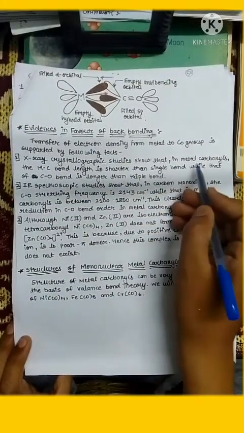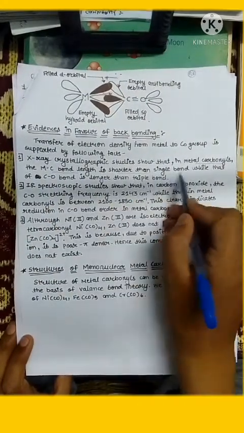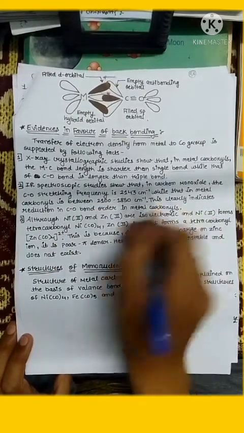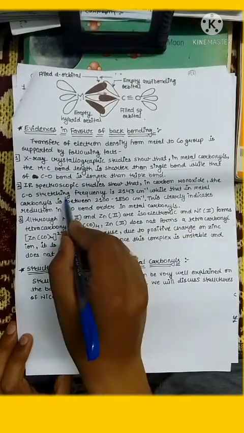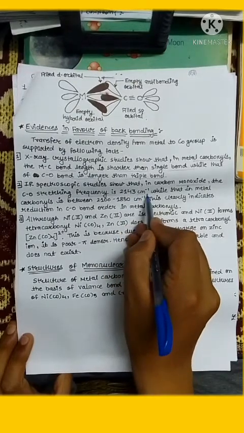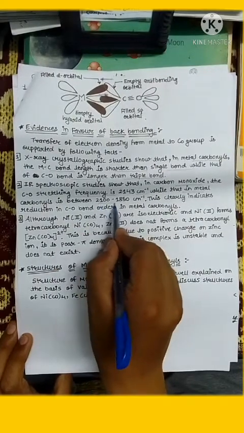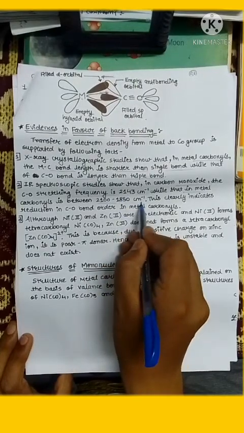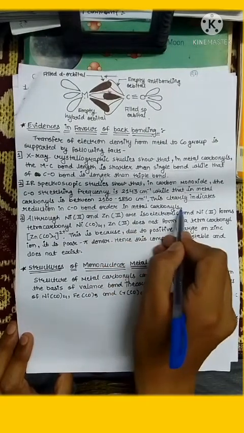X-ray crystallography study shows that in metal carbonyls, the metal-carbon bond length is shorter than a single bond, while that of the CO bond is longer than a triple bond. IR spectroscopy study shows that in carbon monoxide the CO stretching frequency is 2143 cm-1, while that in metal carbonyls is between 2100 to 1850 cm-1. This clearly indicates a reduction in CO bond order in metal carbonyls.